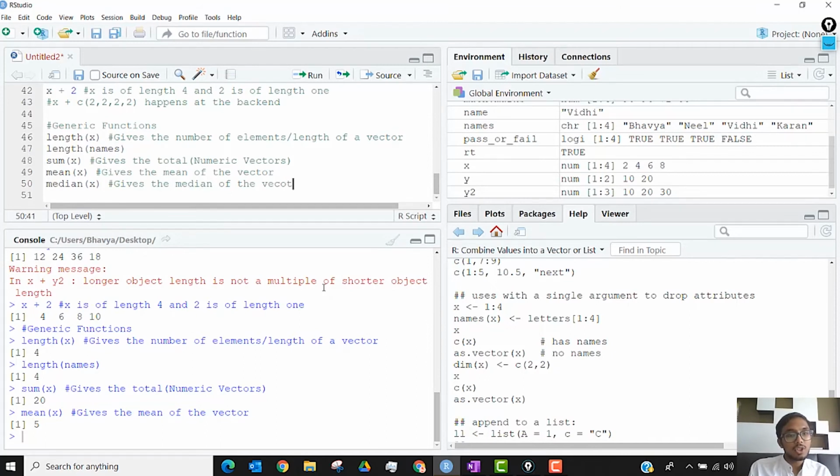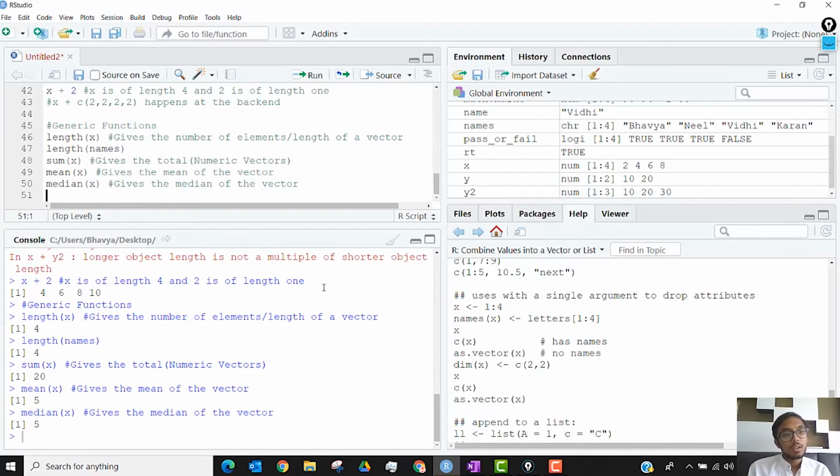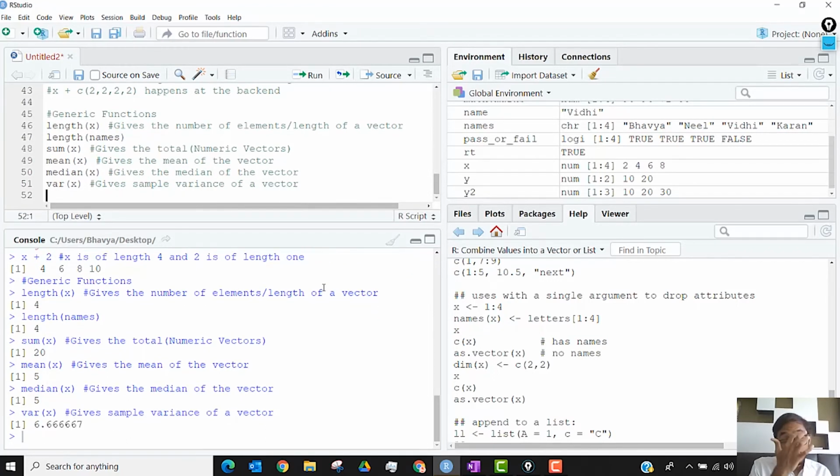So these are just named functions that you might see being used a lot. Along with this, you have variance as well, which gives you the sample variance of a vector. You have standard deviation of x as well, very self-explanatory in nature.